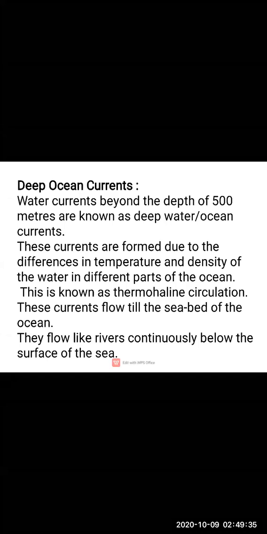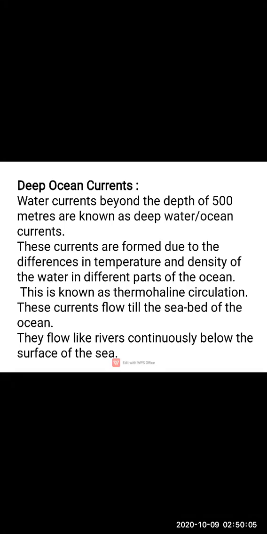These currents are formed due to the differences in temperature and density of water in different parts of the ocean. Children, see how these deep ocean currents are formed. They are formed due to the differences in the temperature and density of water. Whether the water is hot, cold, or medium depends on its temperature and density.